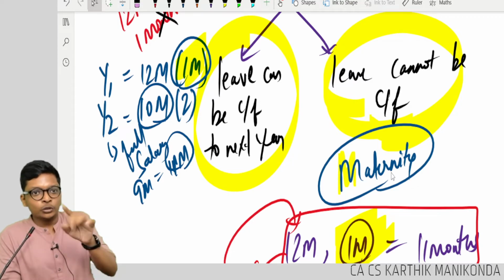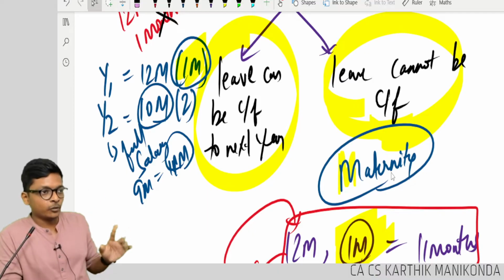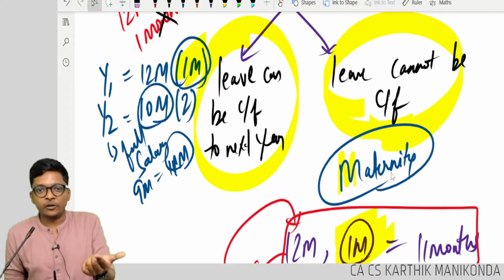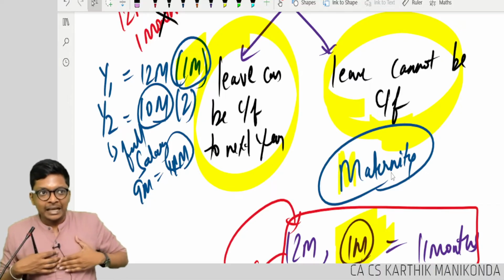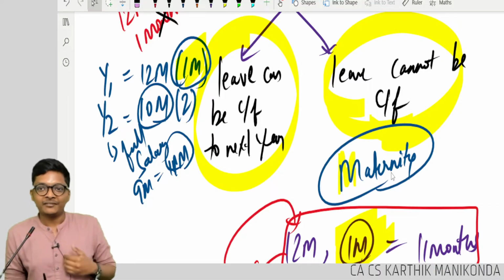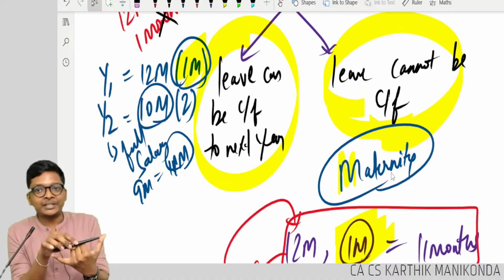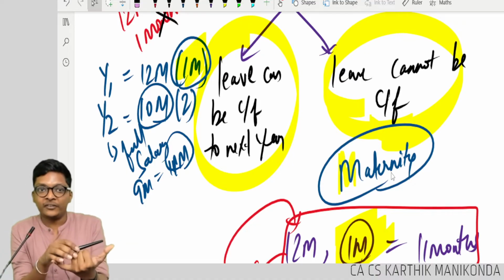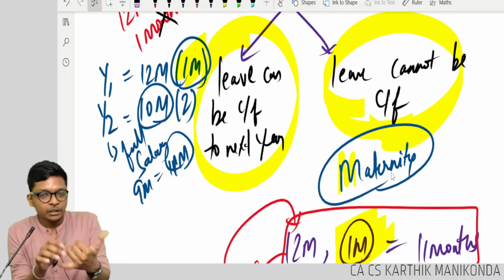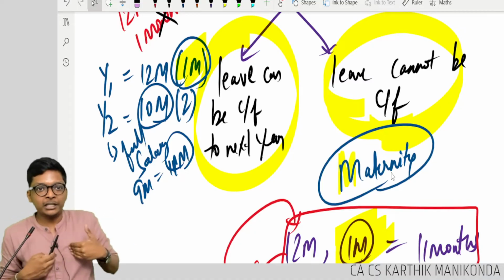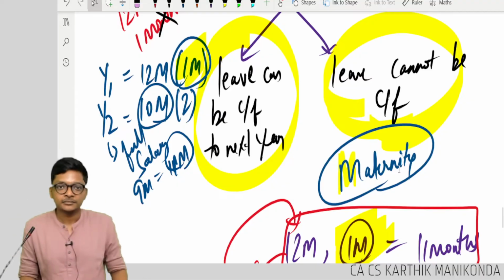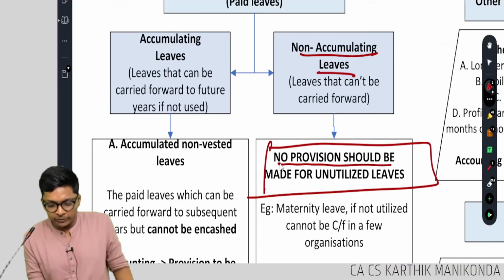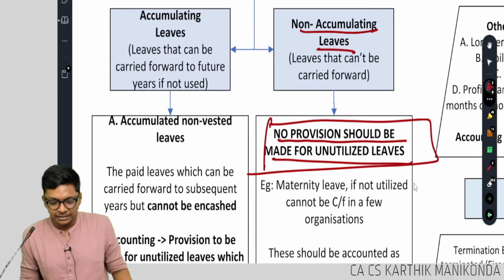When it's available and you didn't use it, now you can't carry it forward. Classic example of a leave which cannot be carried forward. Now as a company, I will actually be happy. Why? You had a chance to take leave for 1 year. If you had taken the leave, I should have paid you for 1 year for free. But you didn't take the leave. You worked, I paid you. So I need not do any accounting for this. Are you following, guys? Classic example. No provision should be made for unutilized leaves.